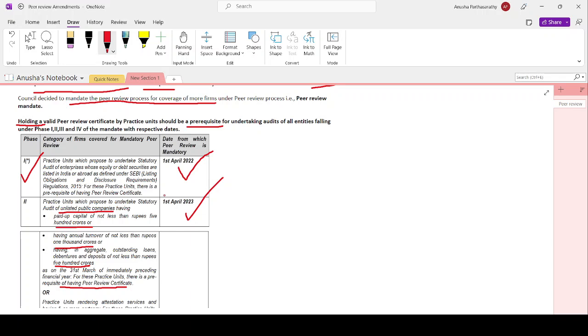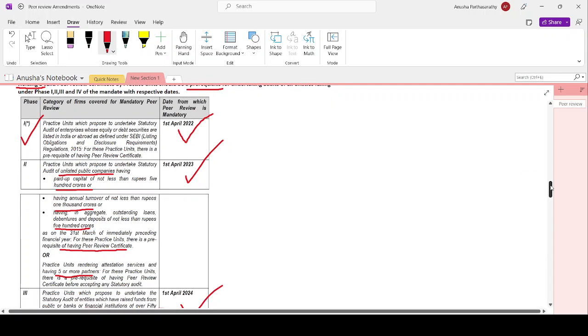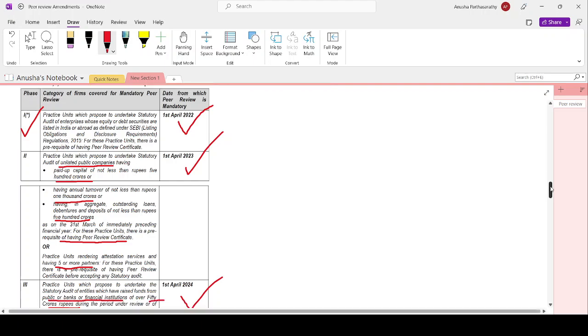Phase 2: practice units which propose to undertake statutory audit of unlisted public companies having a paid up share capital of not less than 500 crore rupees, or an annual turnover of not less than 1000 crore rupees, or in aggregate outstanding loans, debentures or deposits of not less than 500 crore rupees as on 31st March of the immediately preceding financial year. For these practice units, there is a prerequisite of having a peer review certificate, or for practice units rendering attestation services and having 5 or more partners, a peer review certificate before accepting the audit. Here all these are or conditions. Then it is mandatory from 1st April 2023.